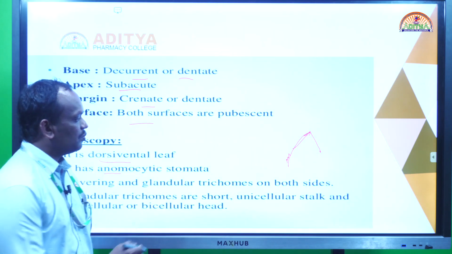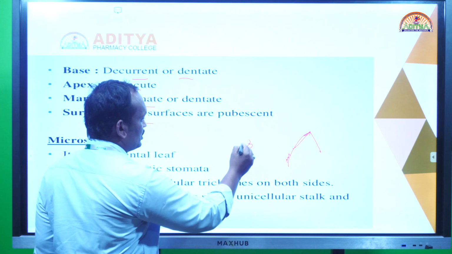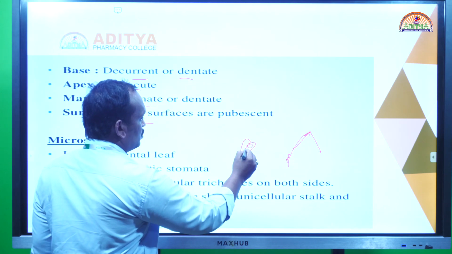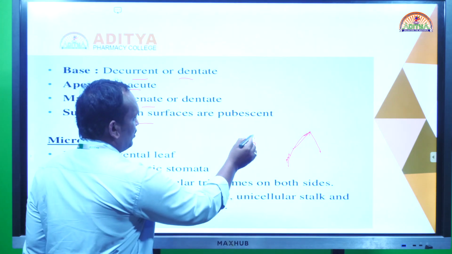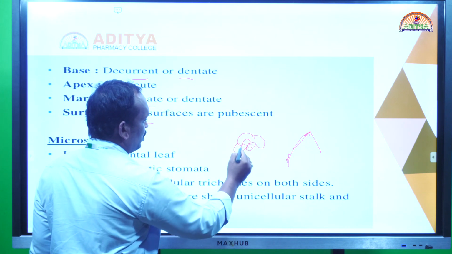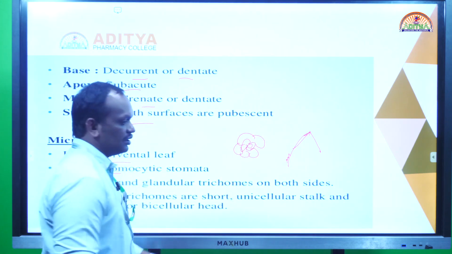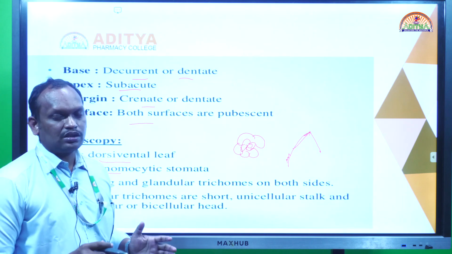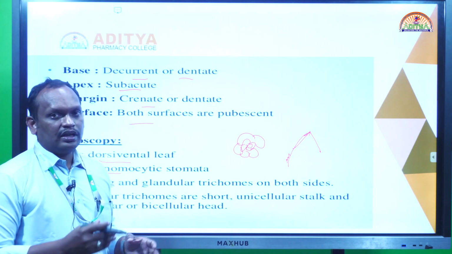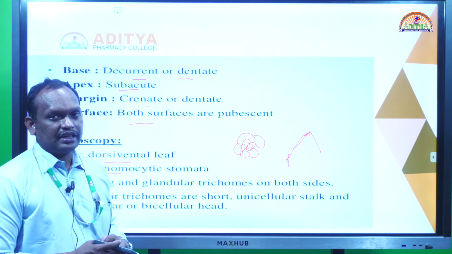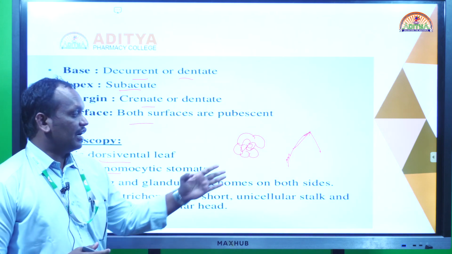Anomocytic stomata means the stomata is an opening covered by guard cells. Based on how many epidermal cells cover the stomata, dicotyledon plant stomata were classified into diacytic, anisocytic, paracytic and anomocytic.